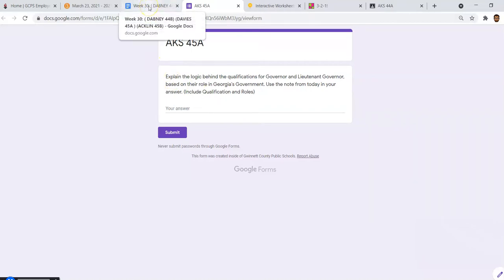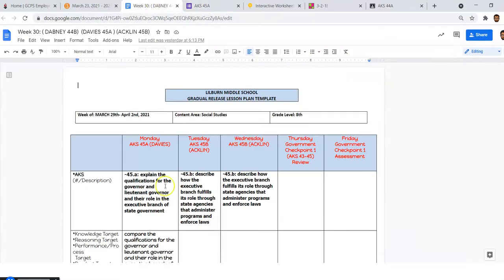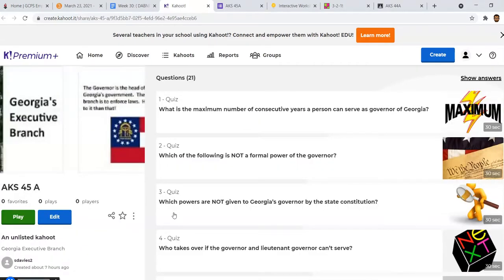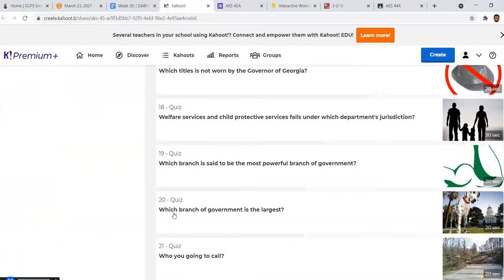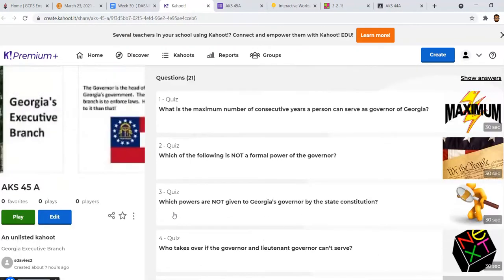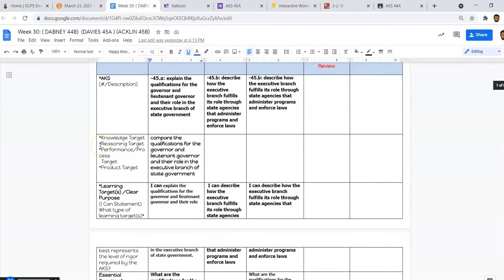All right. For homework, I really want to start giving the kids more homework. I think they can kind of work through as needed. There is a Kahoot that I created. You have to make a copy. I would simply just assign it to them as homework, but it's 21 questions based all on AKS 45A. Okay, so just AKS 45. Like I said, I would perfectly do it as a homework assignment. But if you have time in class, you can do that. Or if you want to do it the next day in class for the first 5 or 10 minutes, that could work as well. All right, but that is AKS 45A.